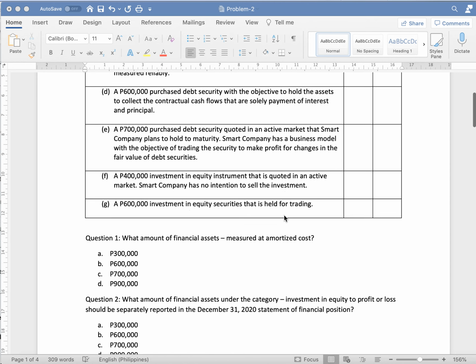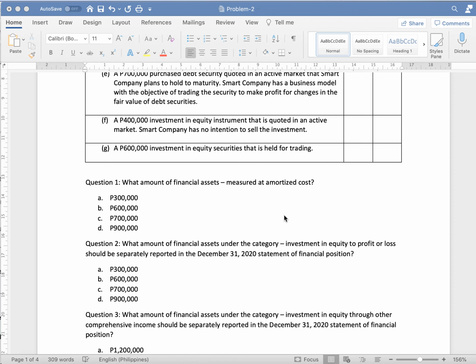So here are the questions. Question 1, what amount of financial assets should be measured at amortized cost? Question 2, what amount of financial assets under the category investment in equity to profit or loss should be separately reported in the December 31, 2020 Statement of Financial Position?